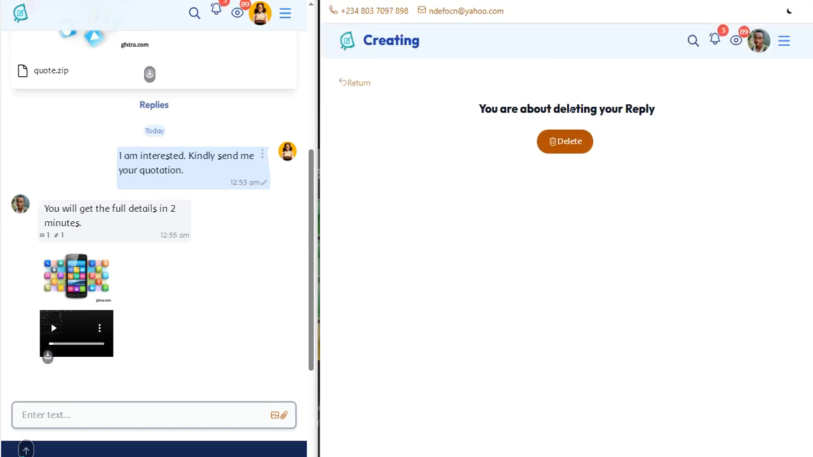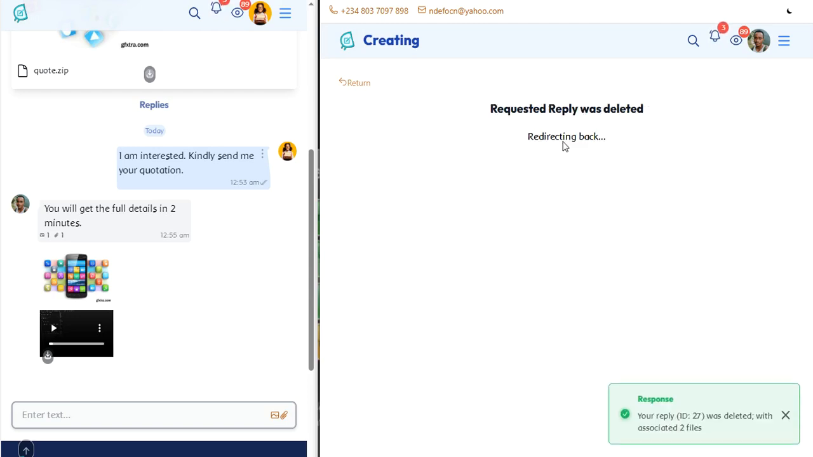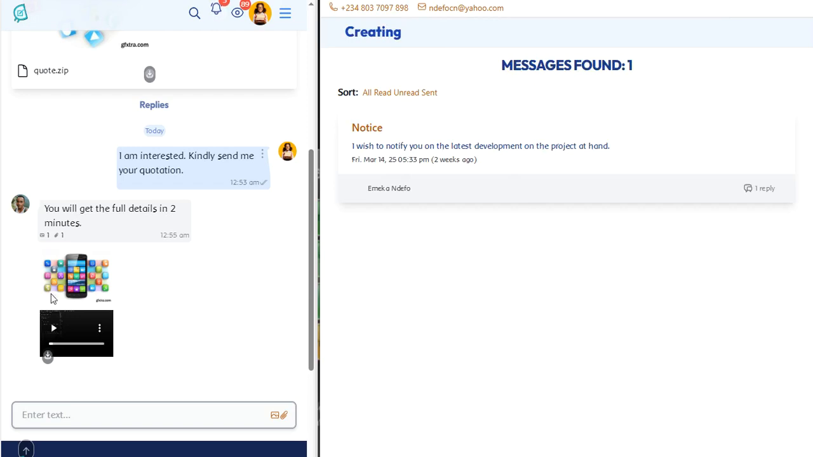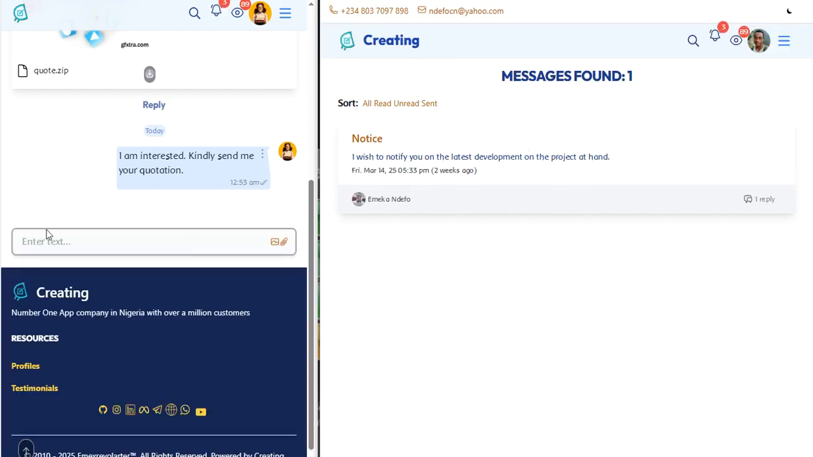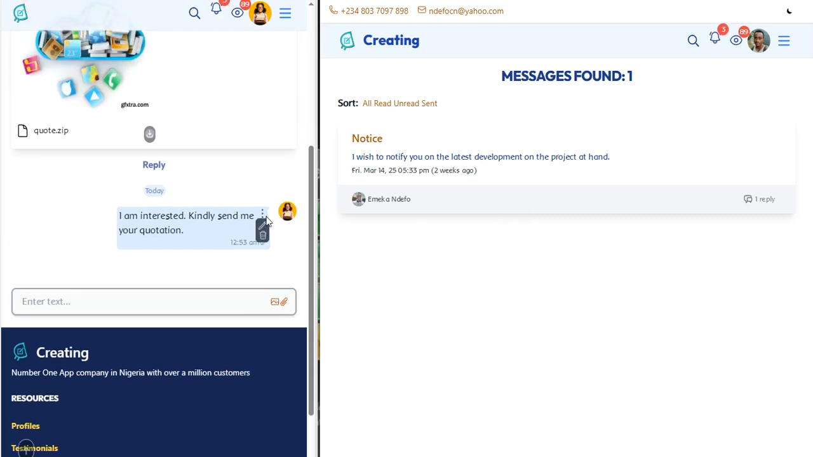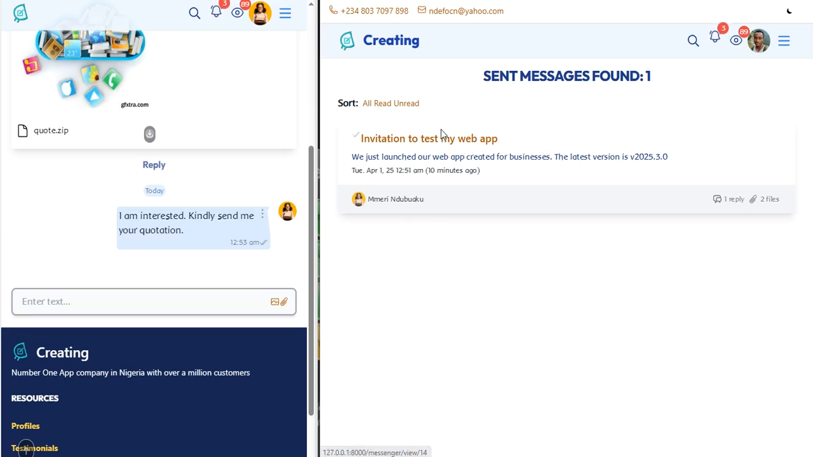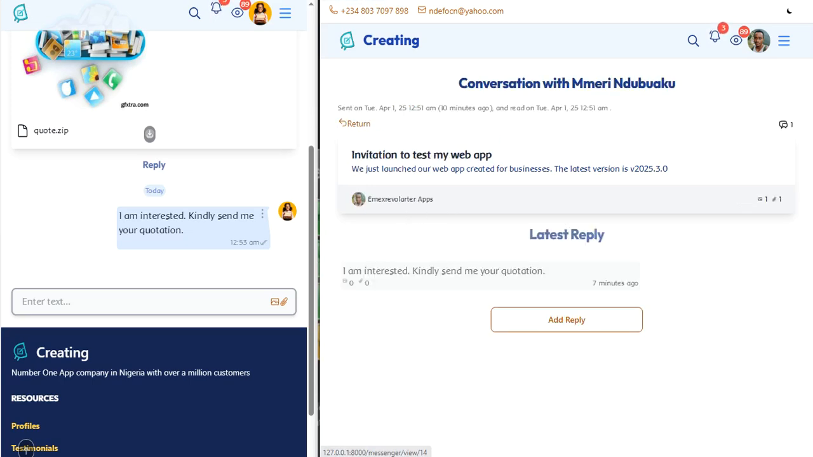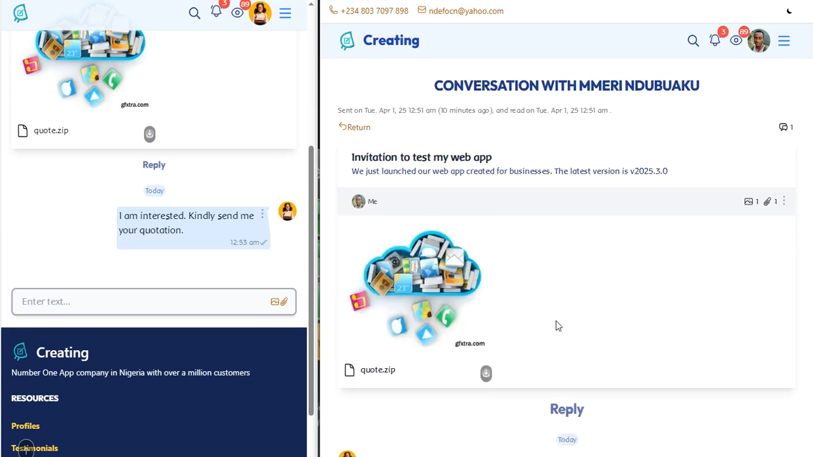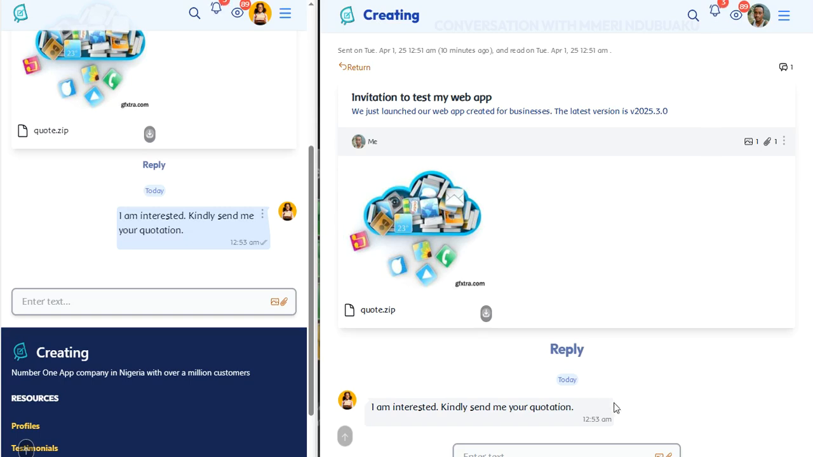Delete it. Actually, you're about to delete your reply. If you are sure of your action, you can delete it. So it's going to redirect you back. So that's gone. As simple as that, with all the files included. So this owner may, if you wish to edit his own, anybody can edit his own. It's a powerful feature. Your DM will help you do a real-time conversation if you so wish.